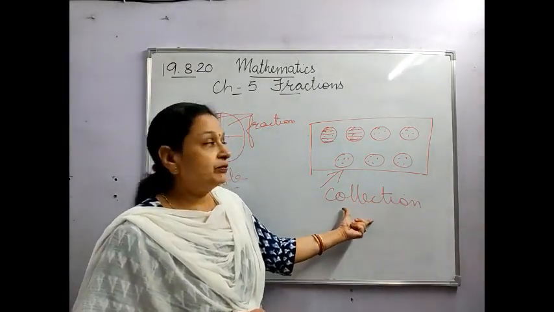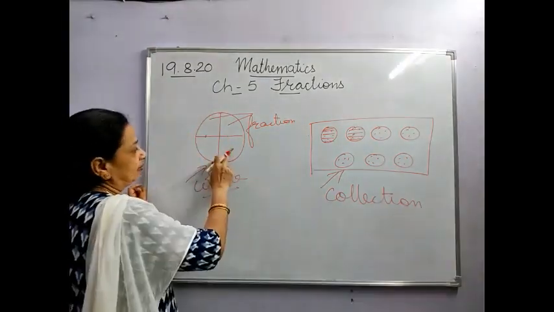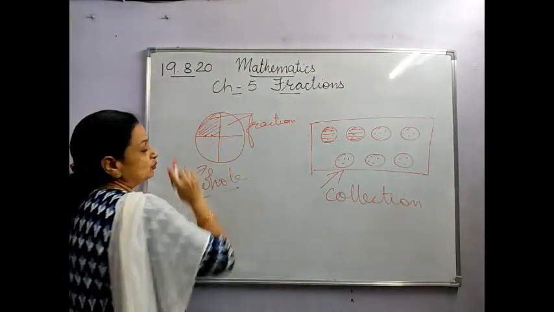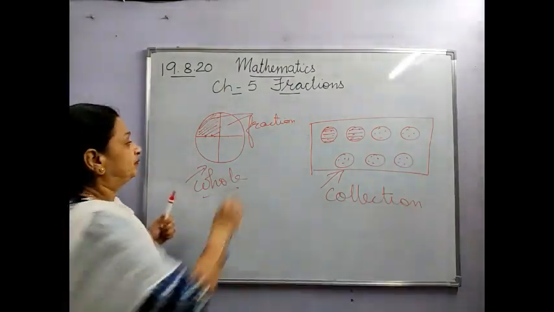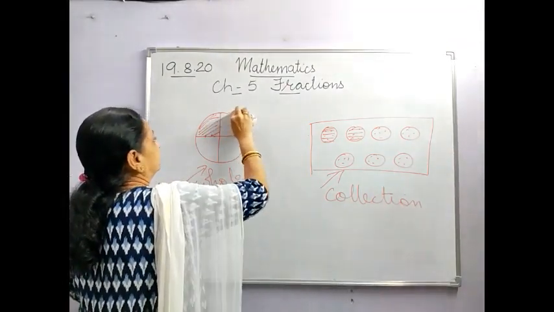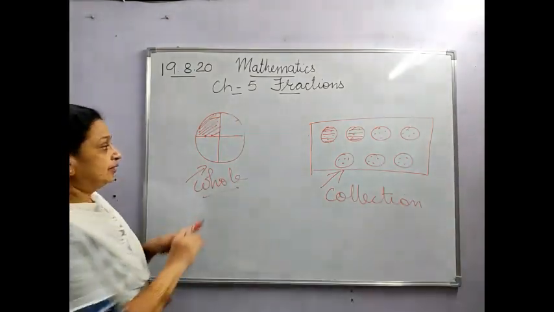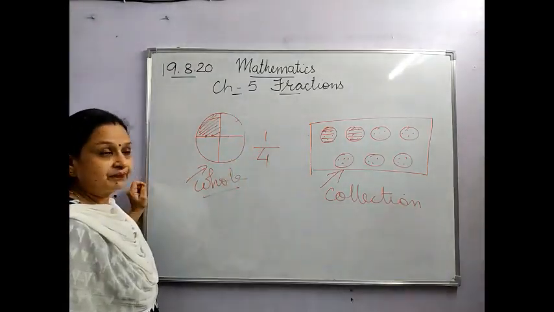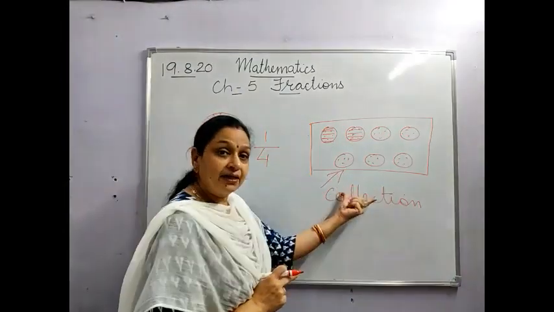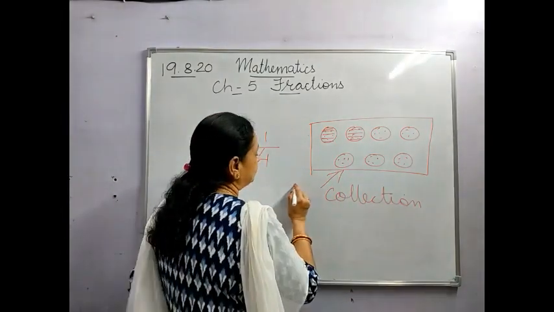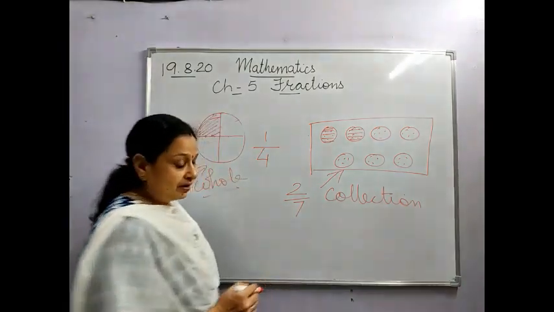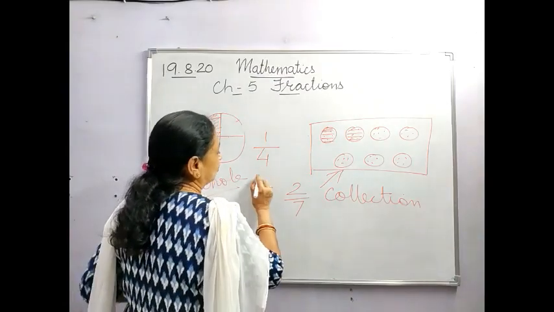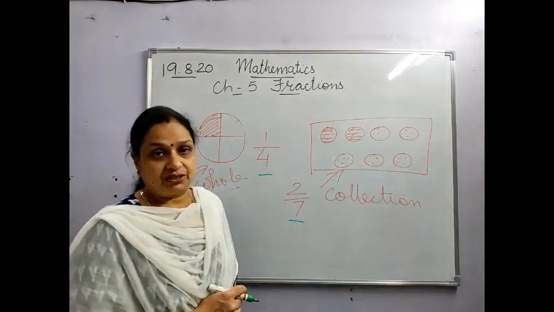Is this clear to everyone? Now, if you see, how many parts are there? 4. And I am using one part of it. The total number of parts is 4, and I am using one part of it, so I will write like this. Here, how many cookies were there in the collection? There were 7 cookies, out of which I have taken 2. Now, this 1 upon 4 and this 2 upon 7 are called fractions.